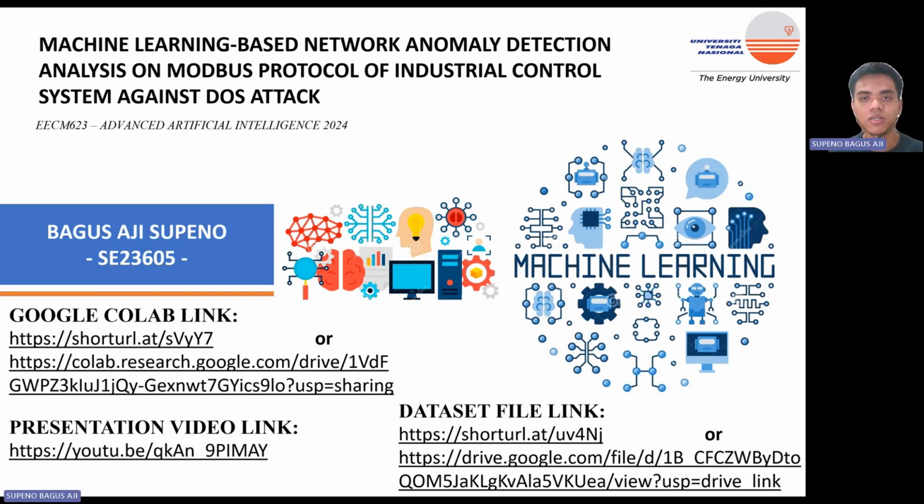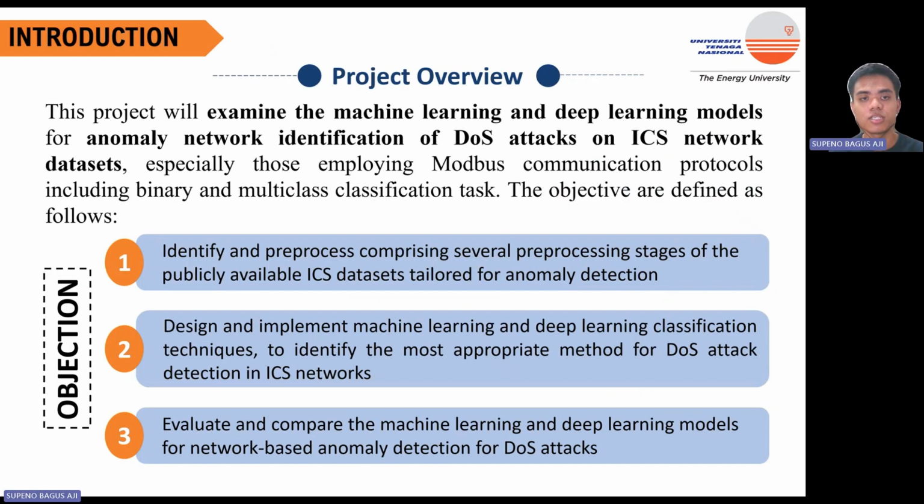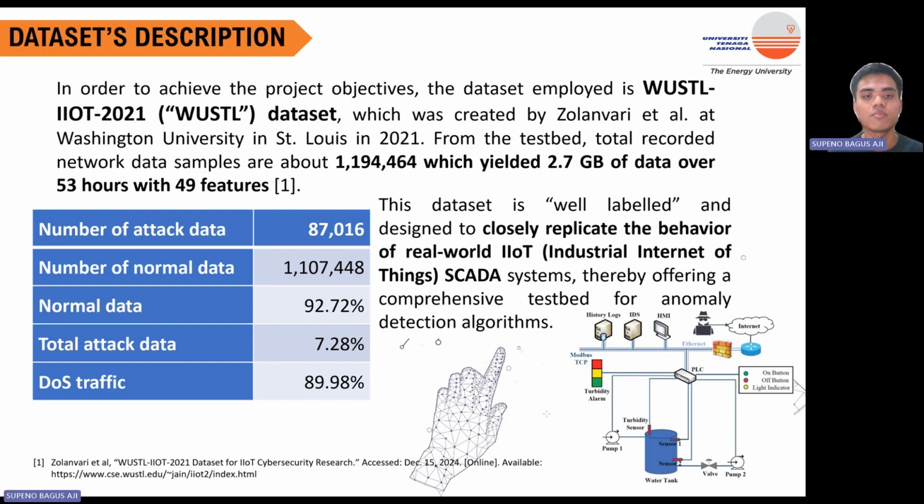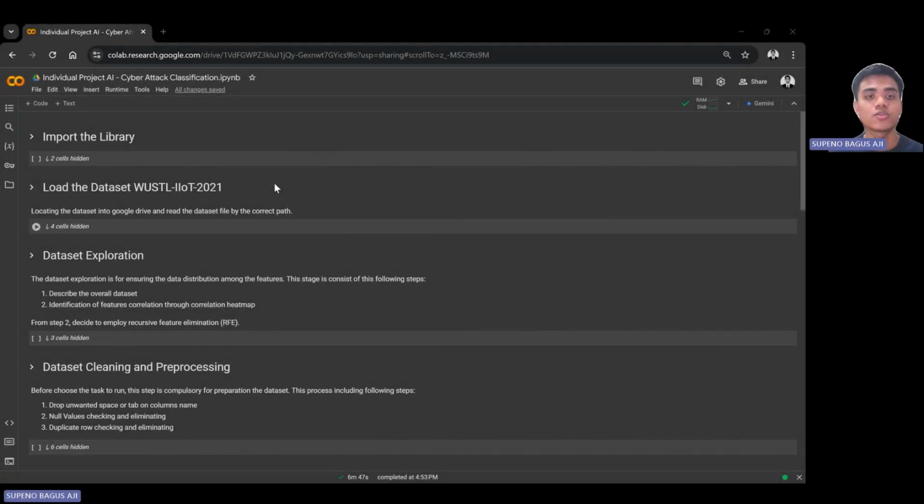I'm Bagus Aji Supeno and this is machine learning-based network anomaly detection analysis on MODBUS protocol of industrial control system against DOS attack. On this project, ensemble learning and deep learning will be examined to do anomaly detection for DOS attack identification on ICS network dataset, including binary and multi-class classification. This project employed the WUSTL IIoT 2021 dataset, which is a well-labeled dataset, and the proposed models would be DNN and AdaBoost with logistic regression. Let's go to the Google Colab.